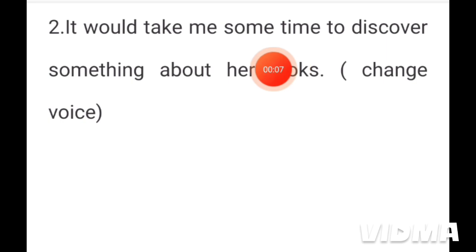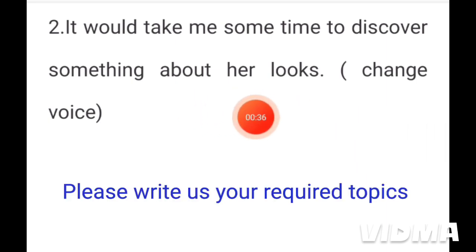It would take me some time to discover something about her looks. The meaning of this is that I will take some time to discover something about her looks. Here, her means the girl passenger in the story, The Eyes Have It.